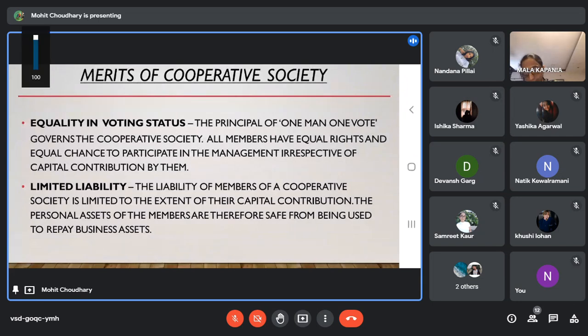Then every time member B will dominate member A, and member A will not get the chance in taking part in the management and will not get his rights and benefits. So there is a merit that everyone, irrespective of their capital contribution, will get equal voting rights and equal chance to participate in the management.